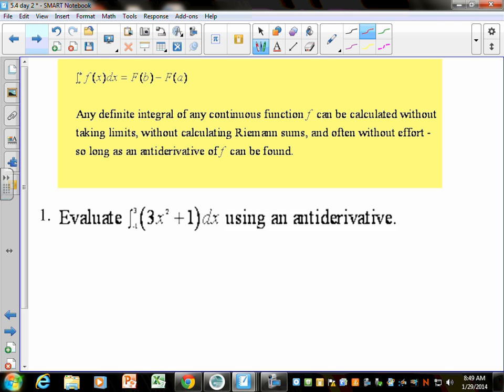The big thing is, this means you have to know your derivatives or your integrals, right? So all the trig stuff, the inverse trig stuff, the ln stuff, the e stuff, that's going to show up over and over again. You've got to get this stuff down because it'll get more difficult. Today is supposed to be the without effort part, but it's just plugging numbers in. So evaluate this using an antiderivative or using the fundamental theorem of calculus.